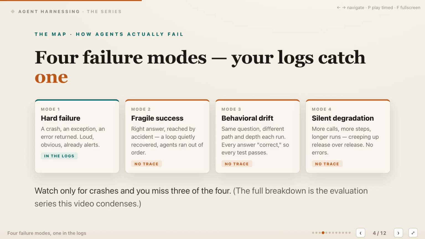A hard failure is loud. The system crashes, throws an exception, or returns an explicit error. Fragile success looks correct, but only because an unplanned agent or recovery loop happened to rescue the run. Behavioral drift means equivalent requests take different paths, produce different depth, or consume different time while every final answer still passes. Silent degradation appears gradually as calls, steps, latency, and cost rise from one release to the next without an error. If dashboards watch only crashes, they miss 3 of the 4 ways this system gets worse. This video condenses the map, while the full evaluation series develops each mode in depth.